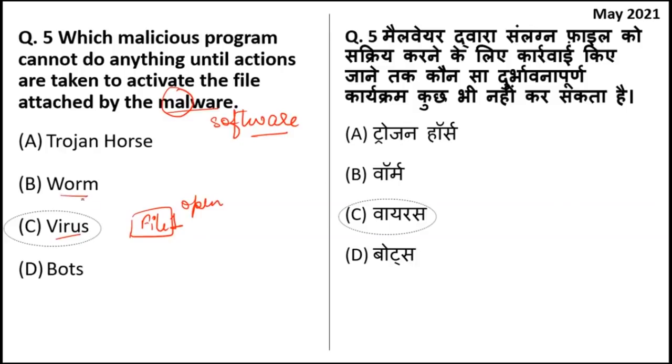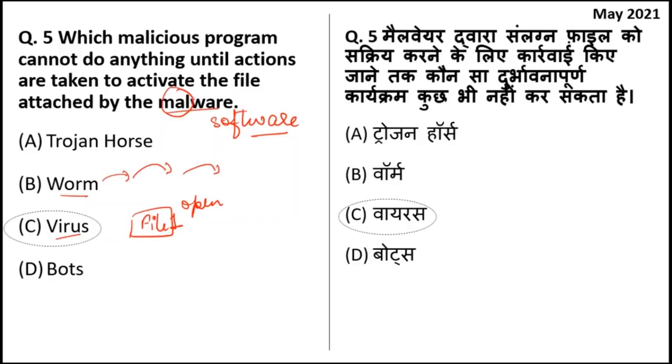Worms, on the other hand, are also a kind of malware, but these do not require human intervention. Without human intervention also, they are able to transfer from one computer to the other. So a virus requires you to take some action, or you need to open the file, only then it will get infected.